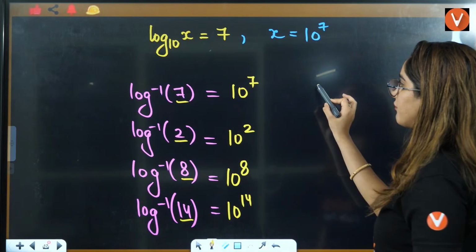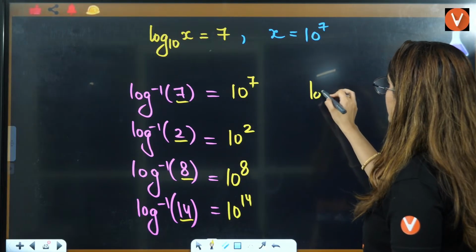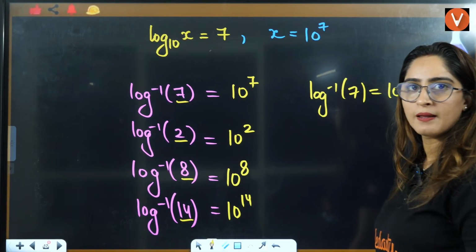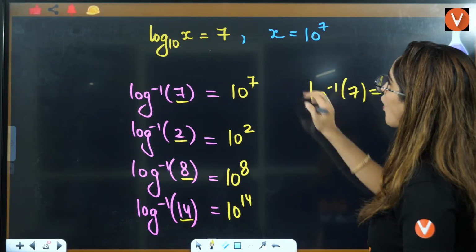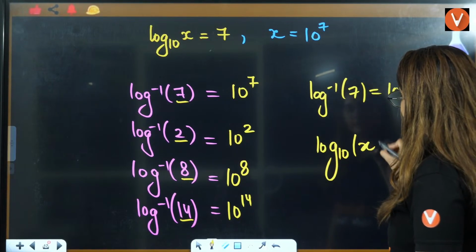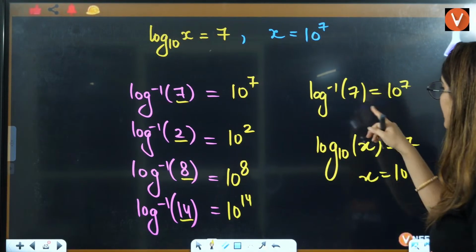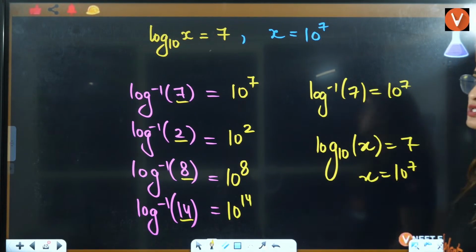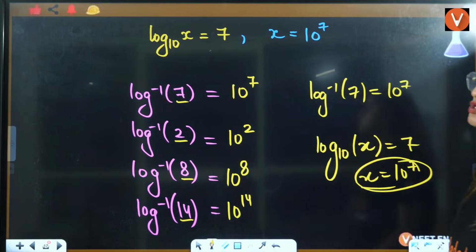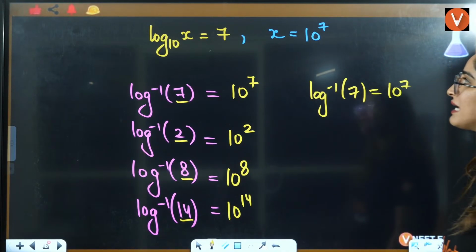If you write it in a different way, basically they are saying that log inverse of 7 is equal to 10 raised to power 7, right? How is this so? Because we know that log base 10 of x is equal to 7. That means x value is equal to 10 raised to power 7. That's why we have this value as 10 raised to power 7, right? That's how we got the answer. Okay, everybody, understood or not?